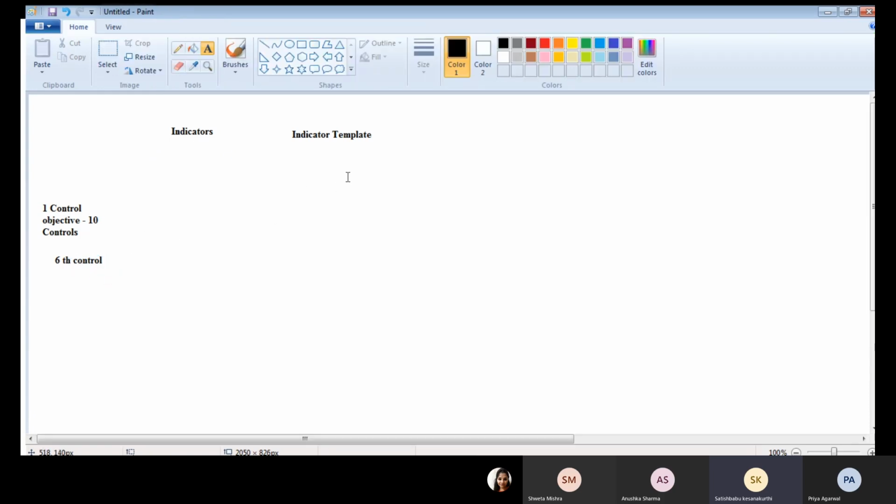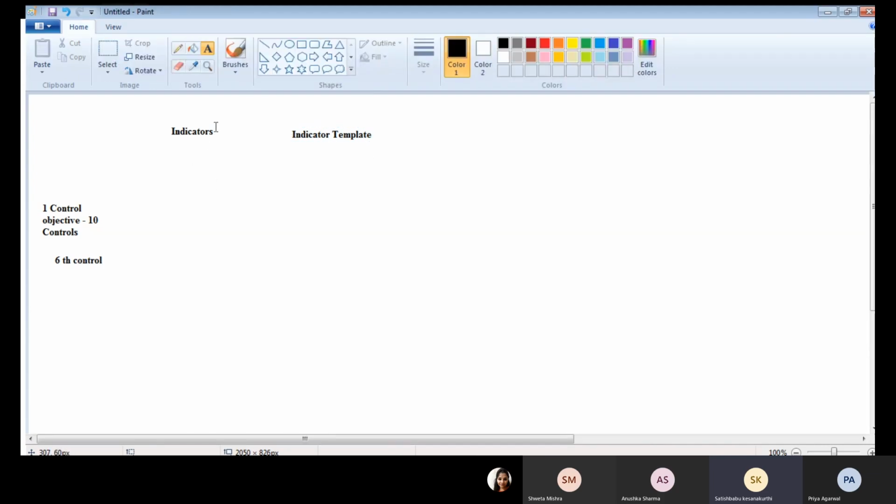The second case is the indicator template. When you use an indicator template, one control objective, meaning one policy statement, is associated with 10 controls. If you want to monitor those 10 controls, at that time you are going to create an indicator template.